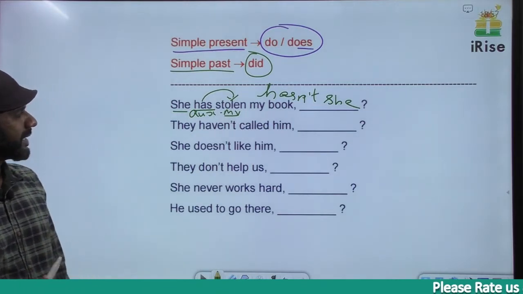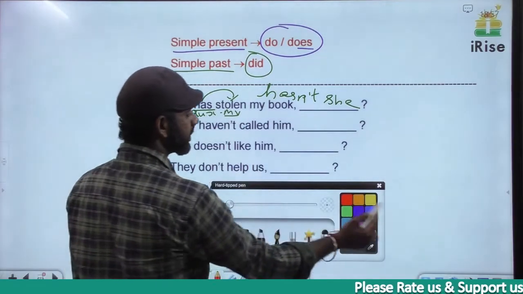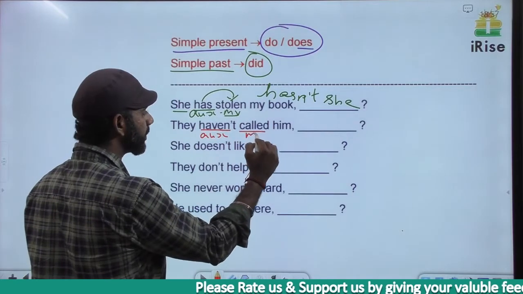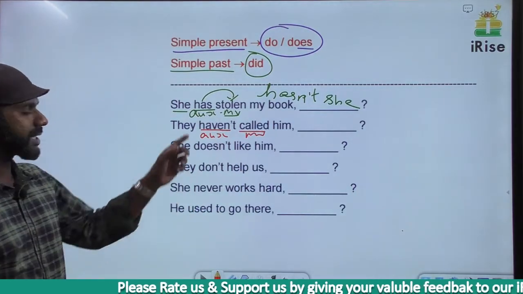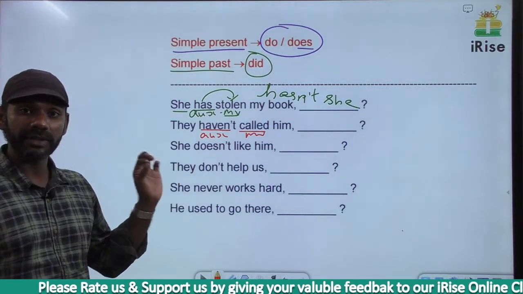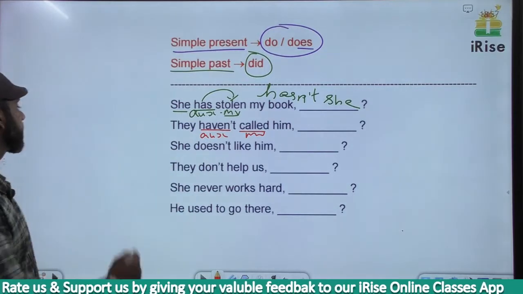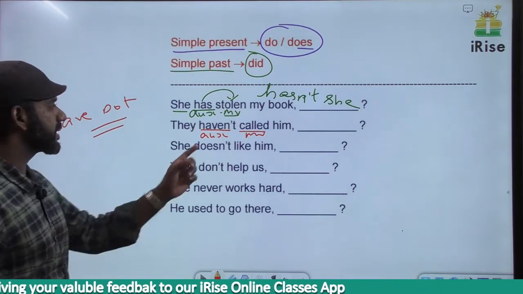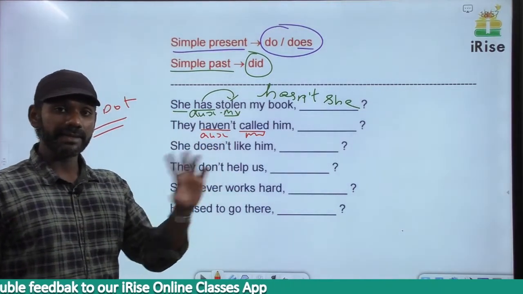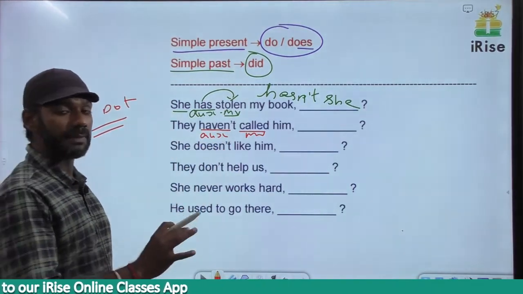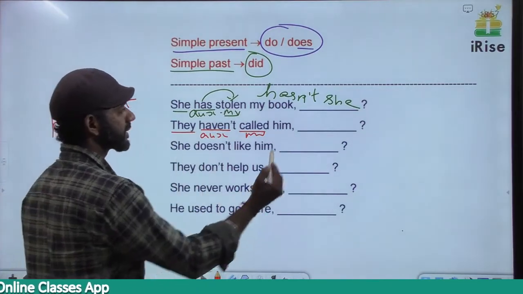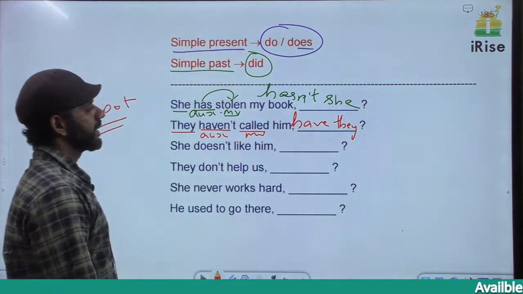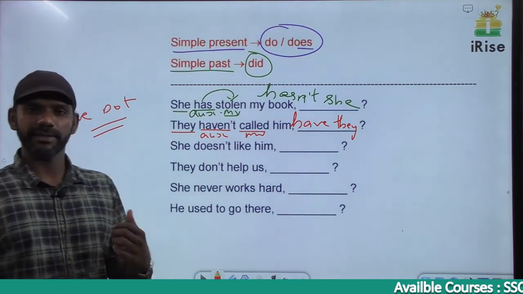The next one. They haven't called him. Have is an auxiliary verb here because called is a main verb. So we have to frame the tag with have. Haven't is a short form of have not. In the sentence we have a negative word. In the tag there should not be a negative word, so in the tag it must be have. The subject here is they, so it must be have they. They haven't called him, have they?